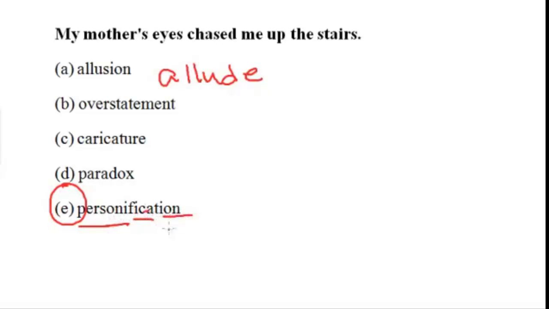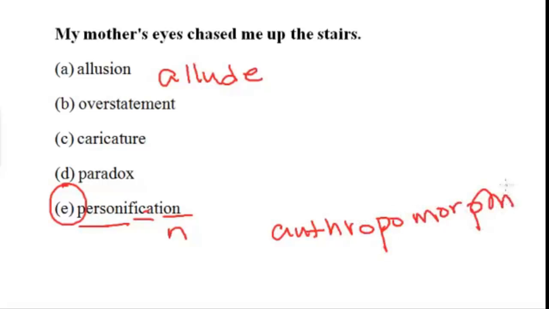Personification means what? Make like a person, right? Or give human characteristics. It's not the same thing as anthropomorphism. Anthro means person, morph means shape, right? Anthropomorphisms are Mickey Mouse, Transformers. Those would be perfect examples of anthropomorphisms. Why? Because the mouse speaks, walks, and everything else like that. So do Transformers. They're anthropomorphized figures, right? That's the difference, and I hope you understand that.